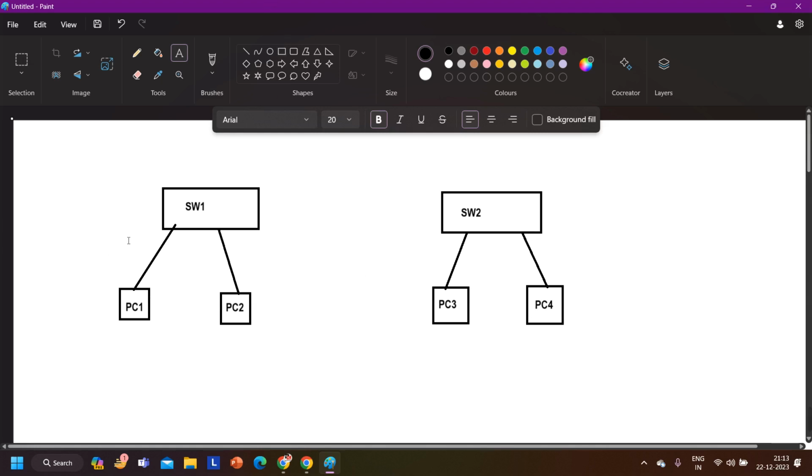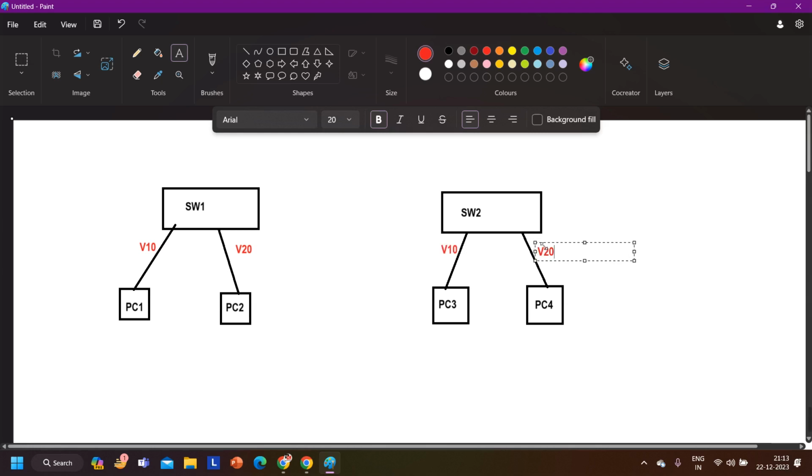Let's say this PC is in VLAN 10. This PC is in VLAN 10. This PC is in VLAN 20. VLAN 20. Again this PC is in VLAN 10, VLAN 10, and this PC is in VLAN 20.